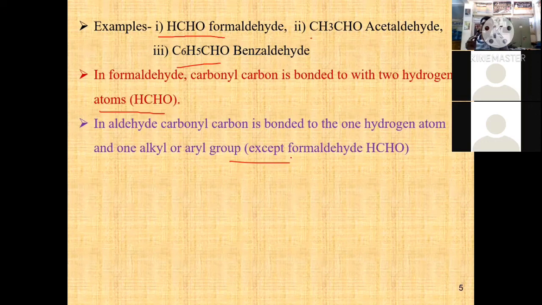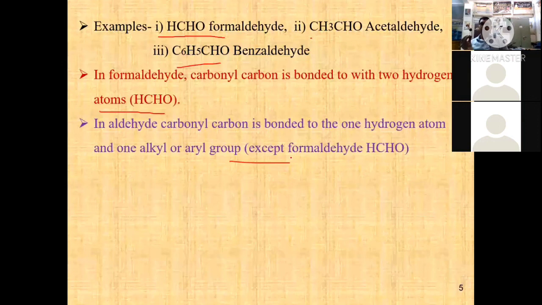This is the structure of formaldehyde, aromatic aldehyde, and aliphatic aldehyde, where one hydrogen of formaldehyde is replaced with an alkyl or aryl group or phenyl ring. This is the introduction of aldehyde: it is the product of primary oxidation of primary alcohol. This was discussed in today's lecture.